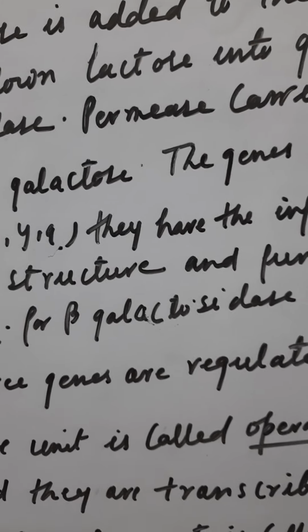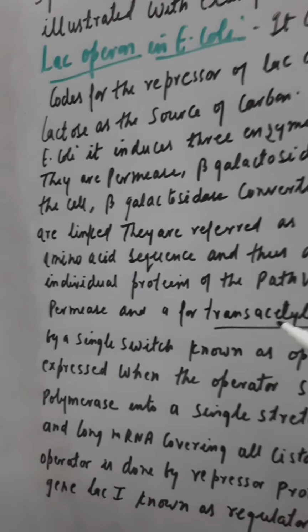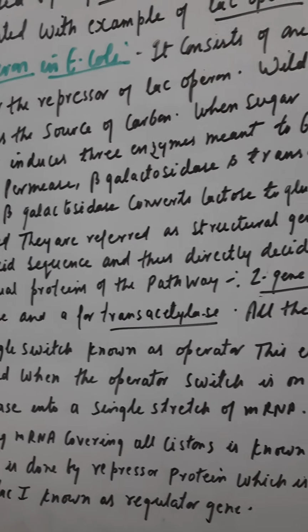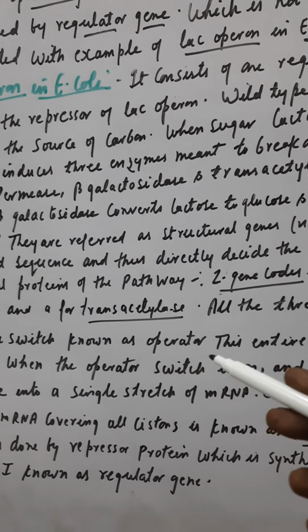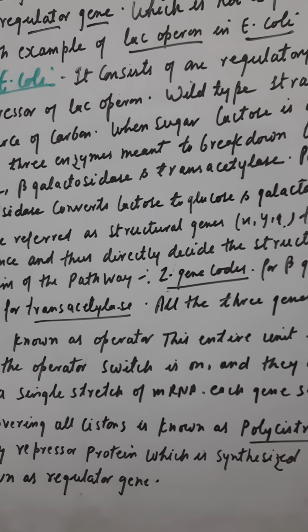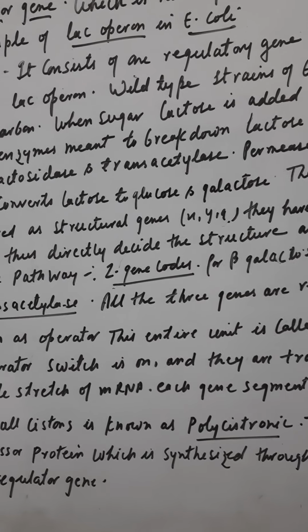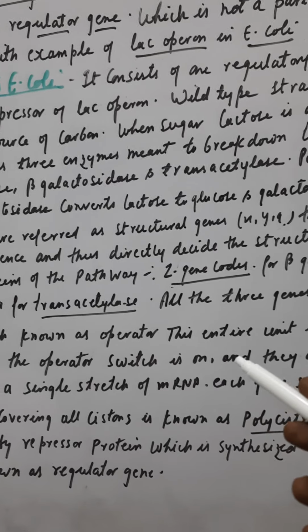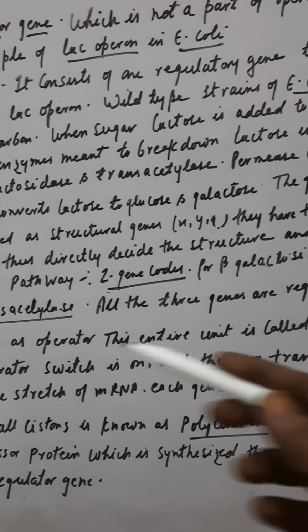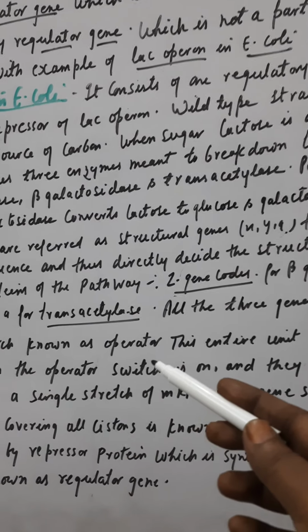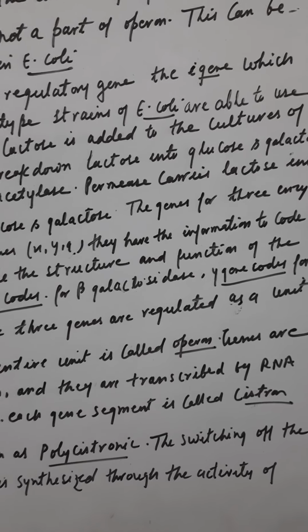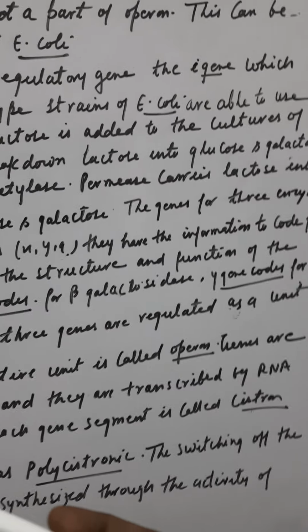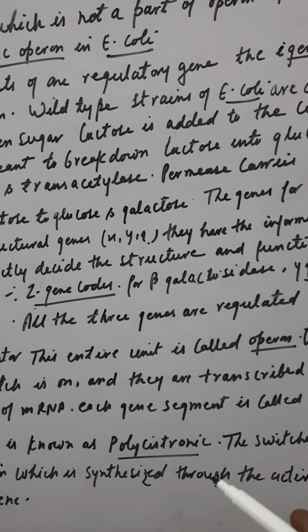Now, the Z gene codes for beta galactosidase, the Y gene codes for permease, and A for transacetylase. All three genes are regulated as a unit by a single switch known as the operator, and this entire unit is therefore called an operon. Genes are expressed when the operator is switched on, and they are transcribed by RNA polymerase into a single stretch of mRNA, and each gene segment is called a cistron.